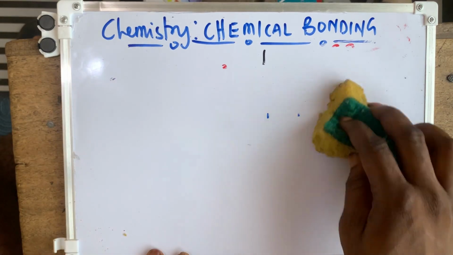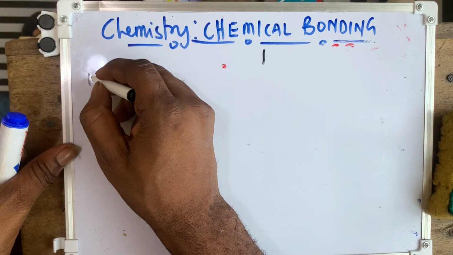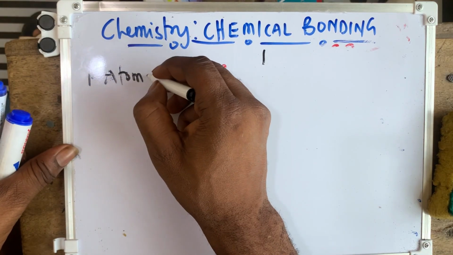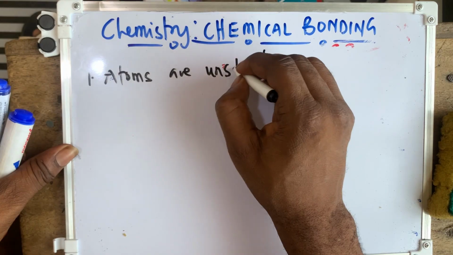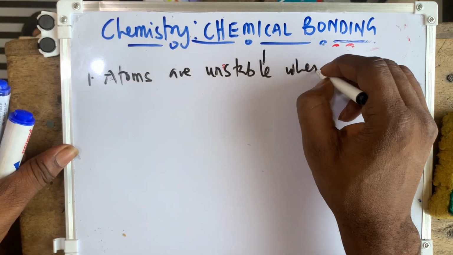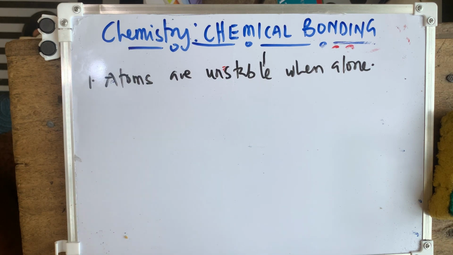Now, why does chemical bonding reduce potential energy? We should first understand that atoms are unstable when alone. Why?